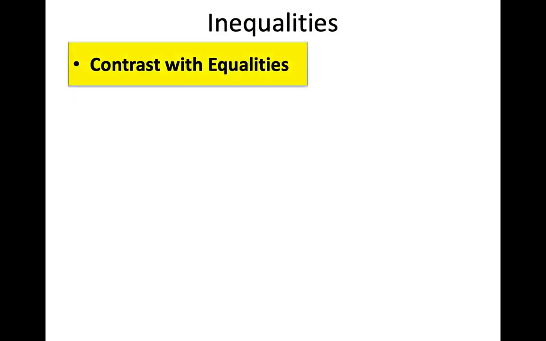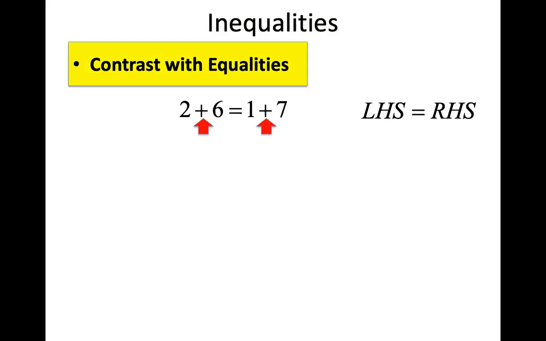So let's talk about inequalities. And to talk about inequalities, let's contrast inequalities with equalities. So I'm going to compare and contrast equations and inequalities. Here's an equation, and you've heard me say this many times: what makes it an equation is that it's got an equal sign. But what an equal sign literally means is that the 2 sides of the equation, the left-hand side and the right-hand side, their values are the same. Notice those numbers are clearly not the same, 2, 6, 1, and 7, but the value of the left side, 2 plus 6, is equal to the value of the right side, 1 plus 7. That's what makes it an equality.